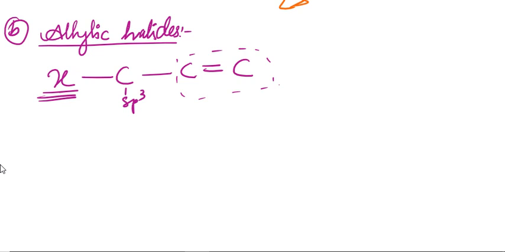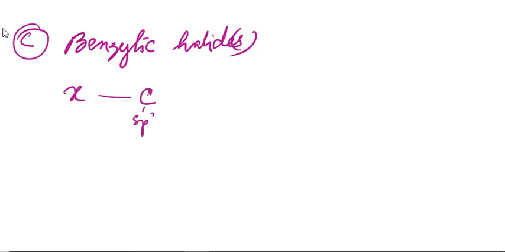Okay, if we take into consideration benzylic halide, how can we write benzylic halide? Benzylic halide, halides or halide, whatever it is. What is it? So these are the compounds in which halogen atom, remember again, halogen atom is bonded to an sp3 hybridized carbon atom. Okay, so this is sp3 hybridized carbon atom which is in itself attached to an aromatic ring.